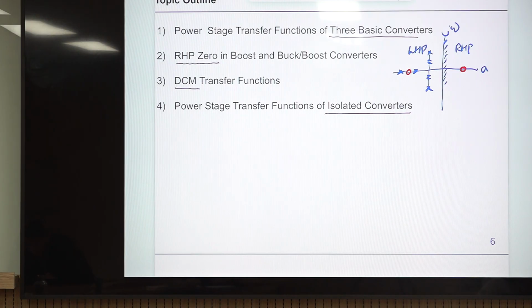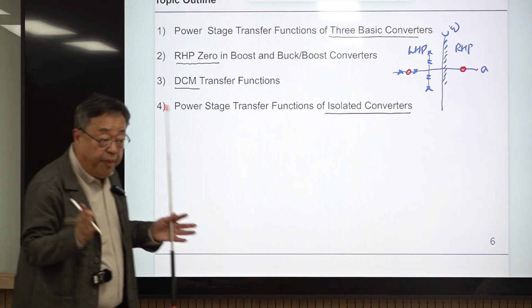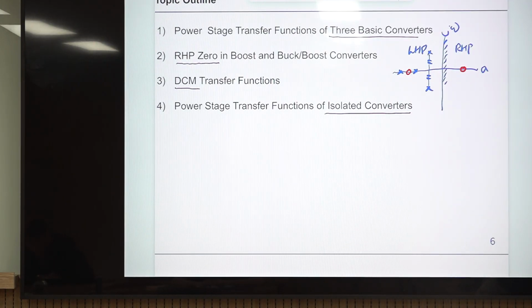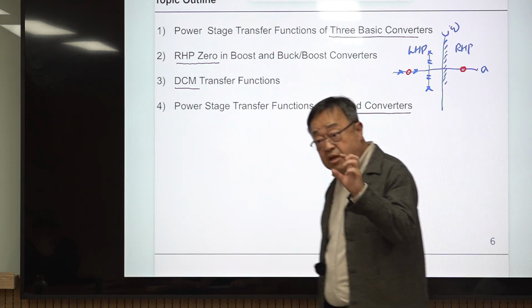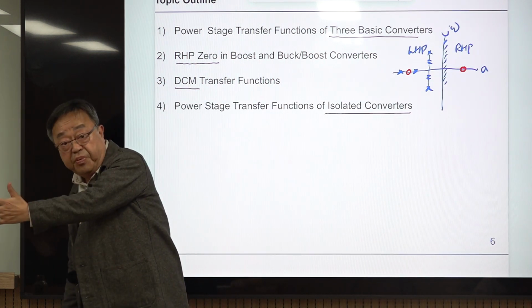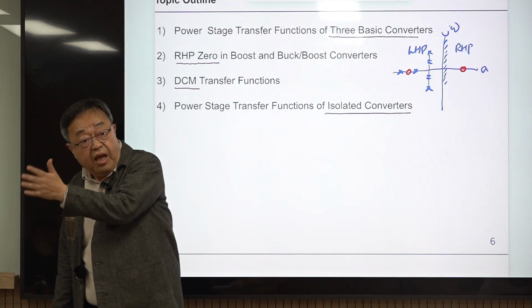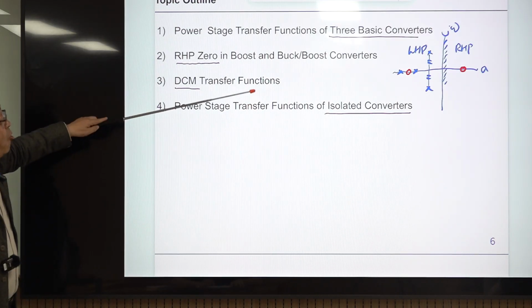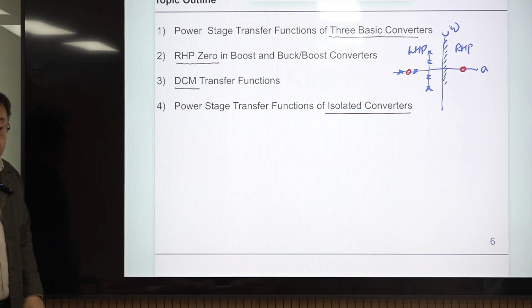So a zero is totally independent of the stability of the system. Poles determine the stability of the system. So a zero can be in the LHP or RHP. Usually a zero also comes in the LHP in most cases, and in some special cases a zero comes in the RHP. That is the special case, and people call it a non-minimum phase system, which is a very strange system. But in power electronics, this RHP zero is common.